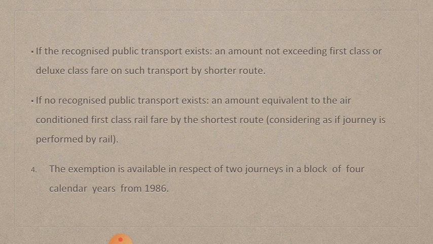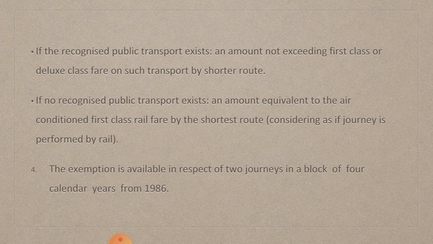Next one, if no recognized public transportation exists, if there is no bus at all in that place, an amount equivalent to the air conditioned first class rail fare by the shortest route can be considered for claiming exemption under this case. Here they are considering as if the journey is performed by rail because there is no recognized public transport mode in that place. That is why they are considering train travel expenses under this case.